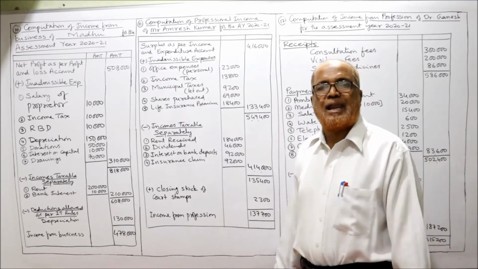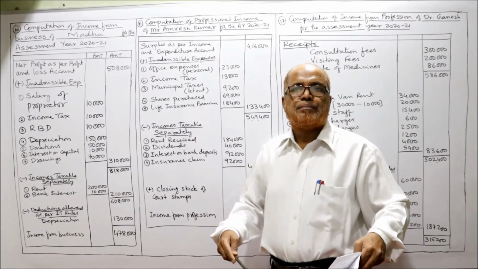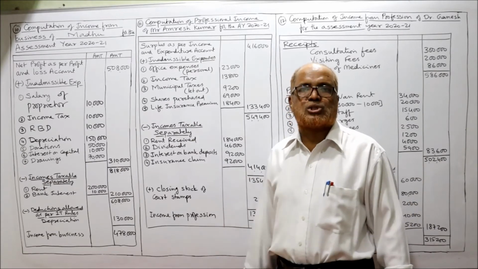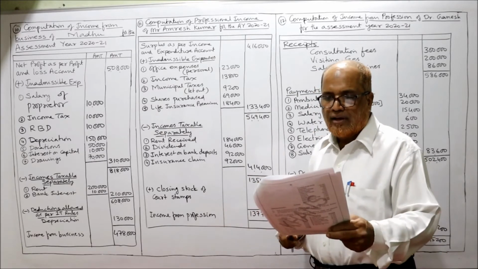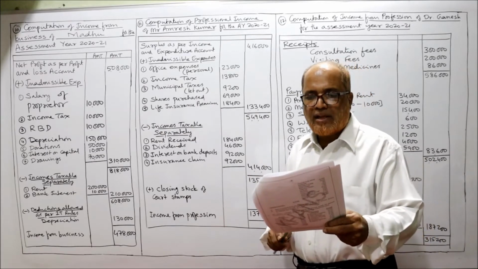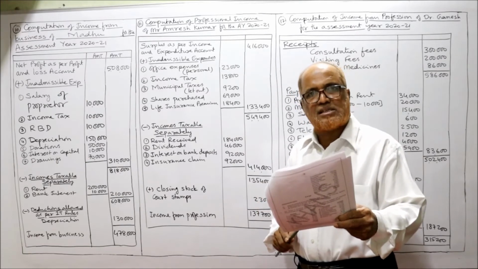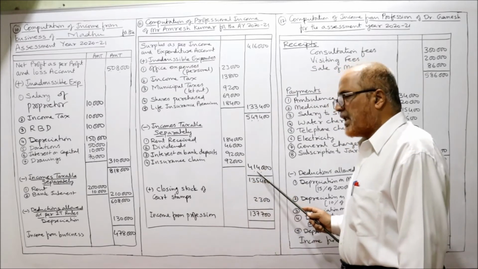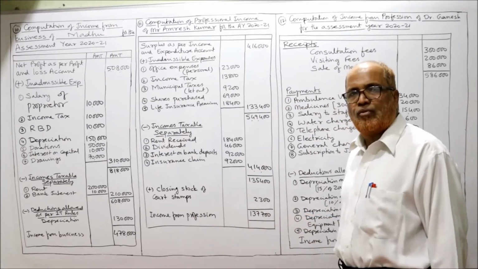Then insurance claim. Insurance claim received is not an income. Insurance claim is a contract of indemnity, making good the loss. So insurance claim is not an income, subtract. Next one is examiner's fee. That is also professional income. Legal fees, it's a professional income. That's it. Take the total. Total is 4,14,000. Subtract 4,14,000, 1,35,400.